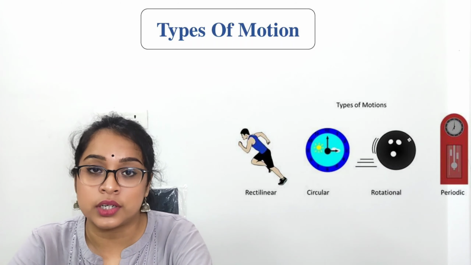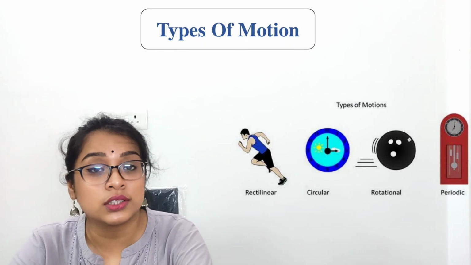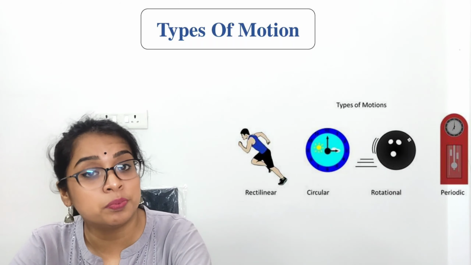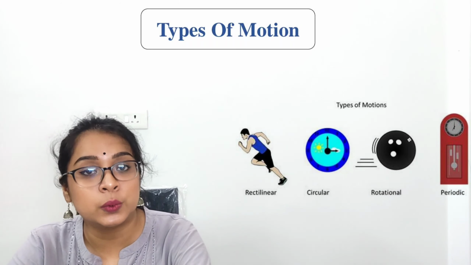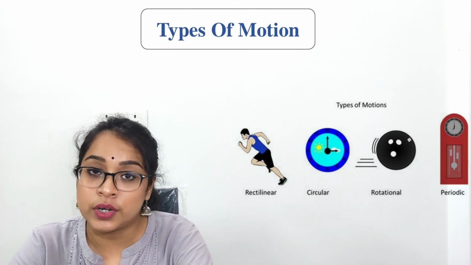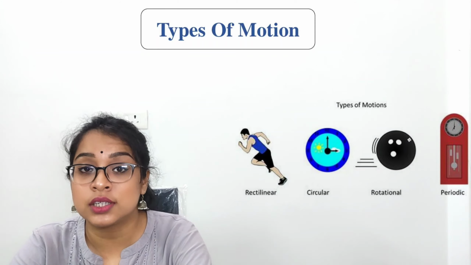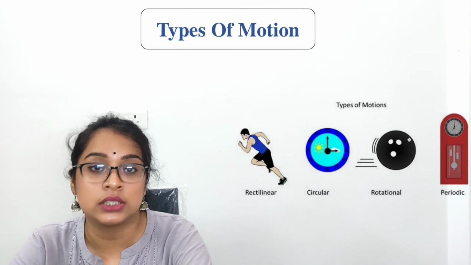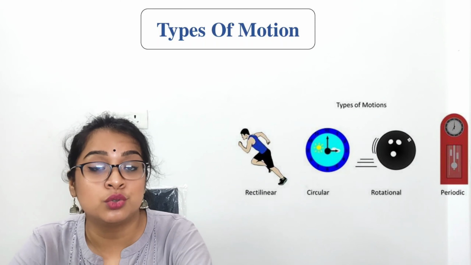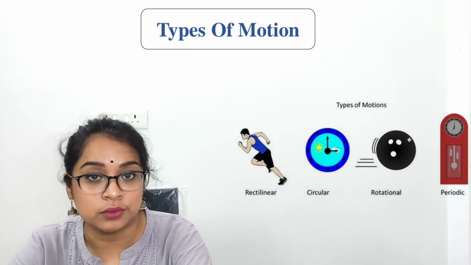Now the last one is periodic motion or oscillatory motion, the motion which repeats itself after a regular interval of time. For example, the motion of a pendulum and the motion of earth around the sun, that is also a periodic motion because it takes around 365 days to complete one revolution.